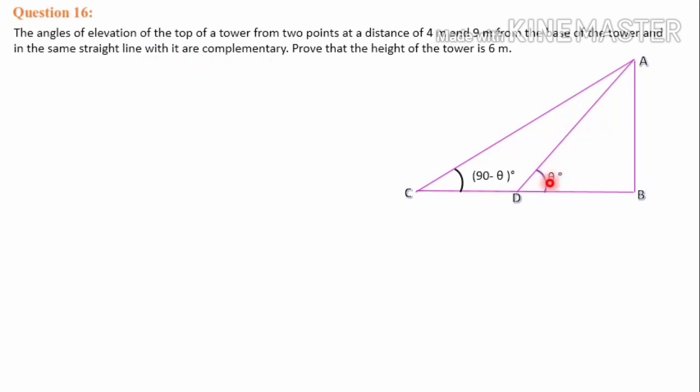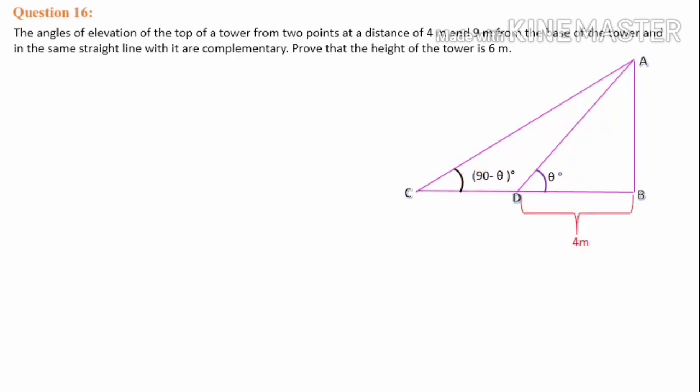The sum of the angles is 90 degree, so we call them complementary angles. Here one angle theta means another angle will be 90 minus theta. If you add these two angles, you get 90 minus theta plus theta. So minus theta plus theta will be cancelled, and you will get the sum as 90 degree. Because of that, these two angles are complementary angles. Here it is mentioned in the question, the angles are complementary. It means if you take one angle theta, the other angle will be 90 minus theta.